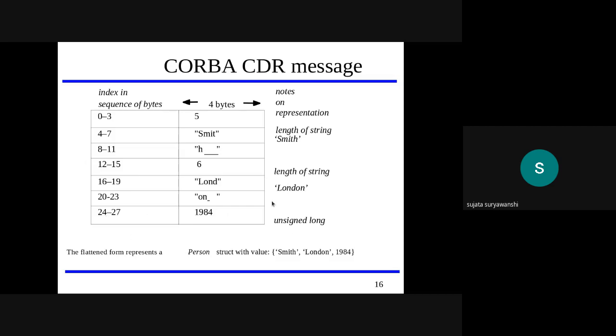In this way, once you create your structure, it will be stored at the particular locations as per the type of CDR used at the client and server side. In CORBA CDR only 4 bytes can be transferred from one end to the other end. That's why it is represented like this.